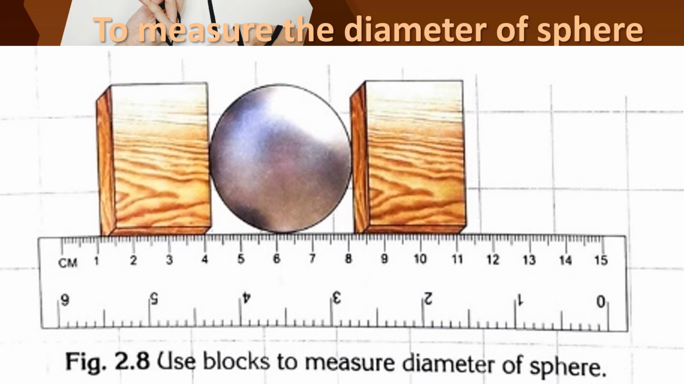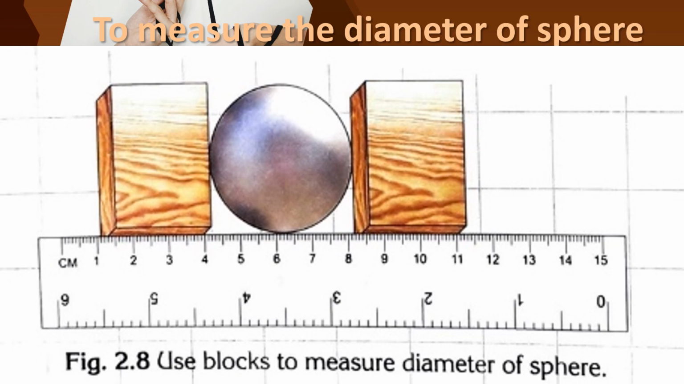Okay children, now we are going to measure it. You are going to measure the ends of those wooden blocks nearby that sphere. So what is the measure of the first wooden block? 4 centimeter. The first wooden block measures 4 centimeter, and the second wooden block shows 8.5 centimeter.